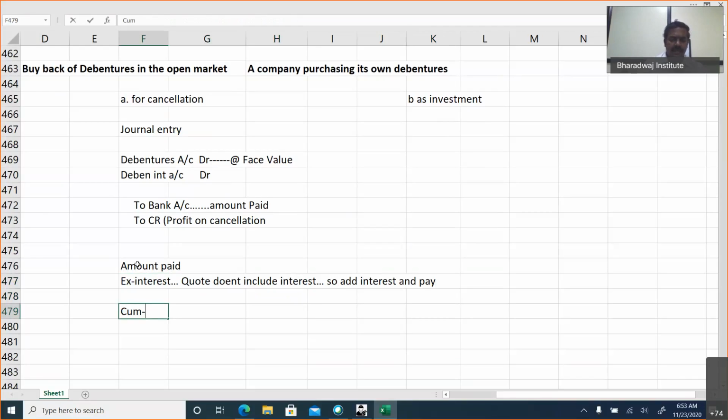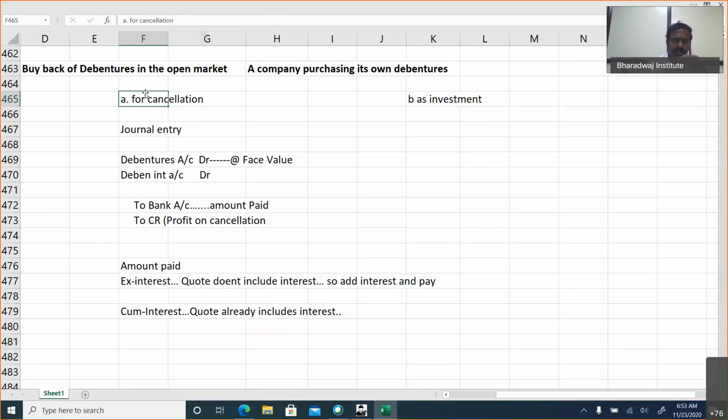This can be cum-interest quotation. The quote already includes interest. Quote means amount quoted. That means no separate payment needs to be made for interest. For example, if I quote 40,000 cum-interest to buy the debenture, and you agree, I will pay you only 40,000. This includes interest also.